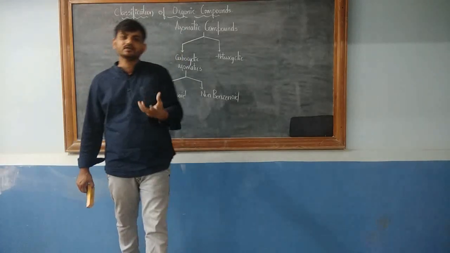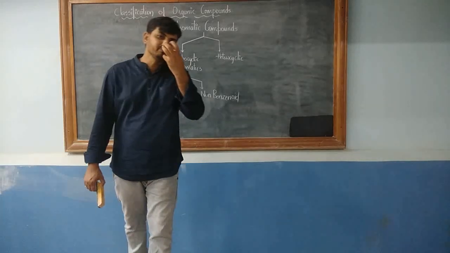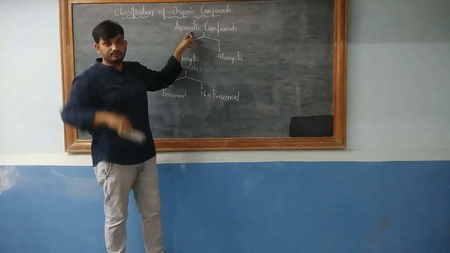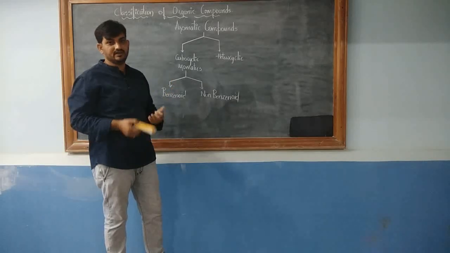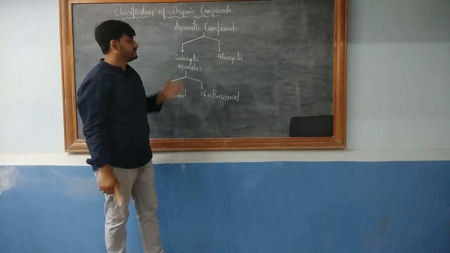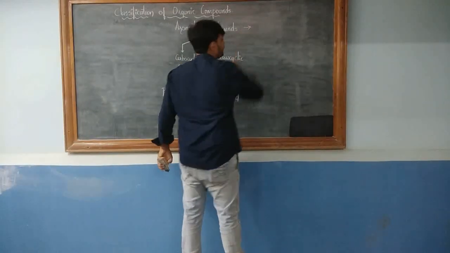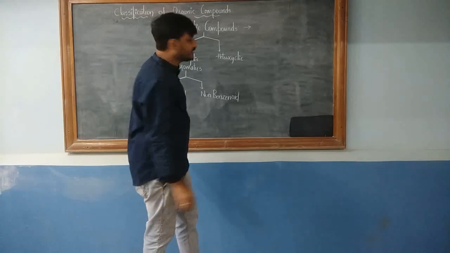So those organic compounds that had a smell were called aromatic. That was 150 years ago. Further, with new inventions, discoveries and theories that came into existence, aromatic compounds now have a proper modern definition. What is the modern definition?